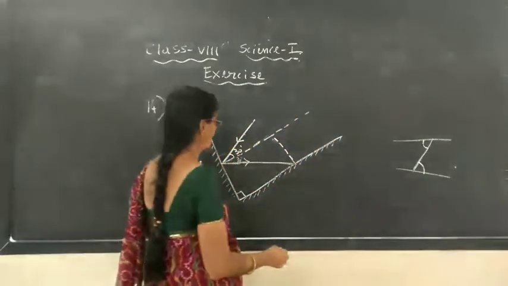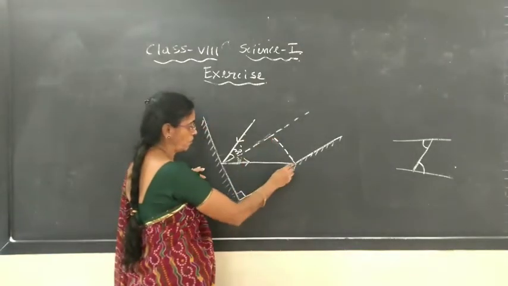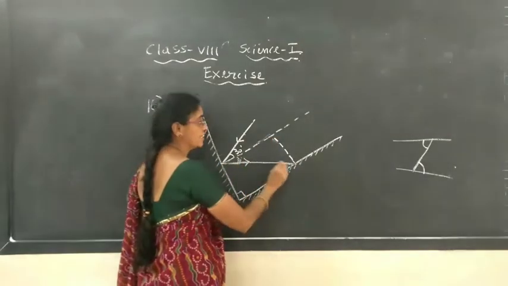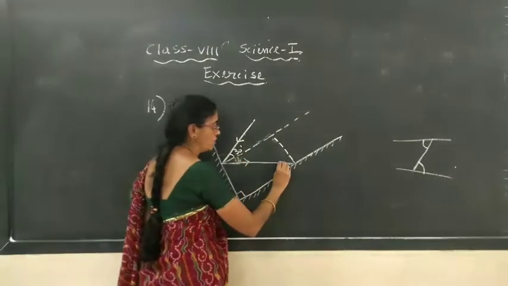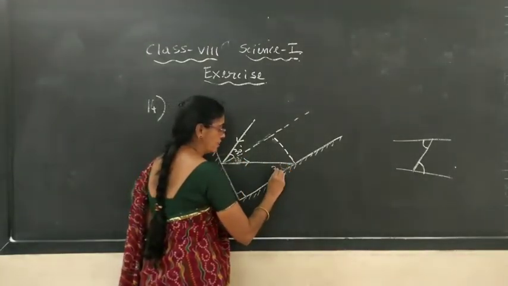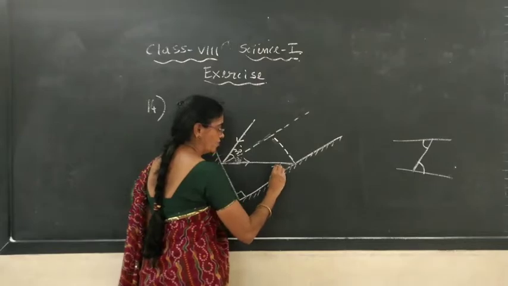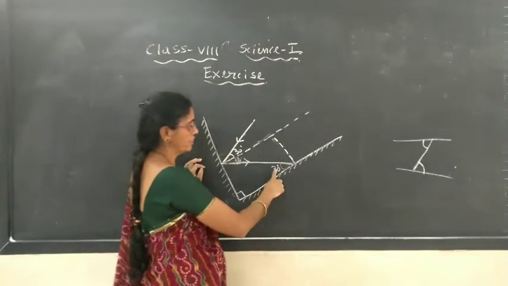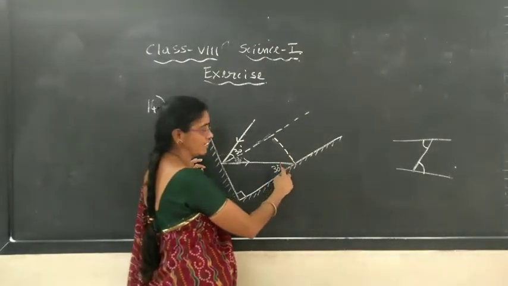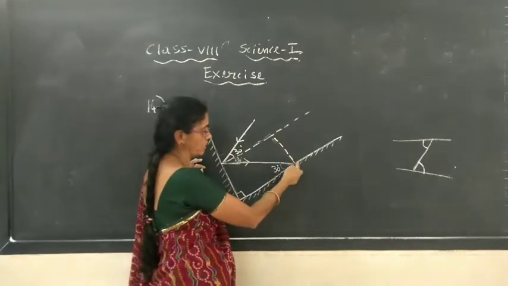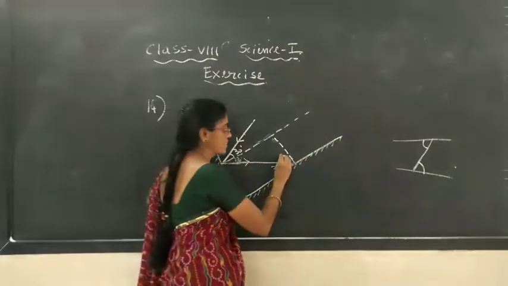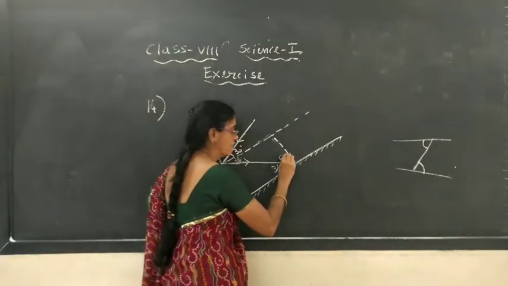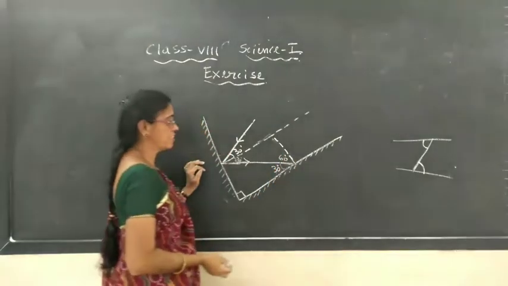Same principle we can apply now. These two lines are parallel. The line is intersecting here. So this angle, the 30 degree angle, is equal to this angle, 30 degree angle. Now if it is 30 degree, and this line is making a 90 degree angle, this is 30. How much should it be? 60 degree. It should be 60 degree.